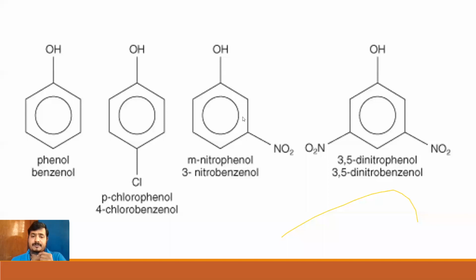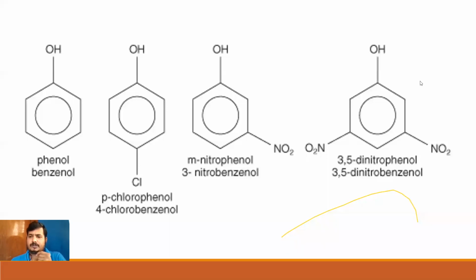So therefore, this compound in the common system will be named as meta nitrophenol. So meta nitrophenol will be the common name. If I have to name it according to the IUPAC system, 1, 2, 3. The nitro group is present in the third position. So therefore, 3-nitrobenzenol. 3-nitrobenzenol will be your IUPAC name.